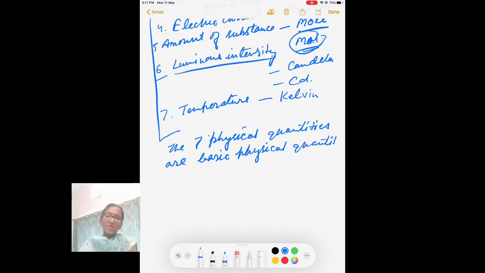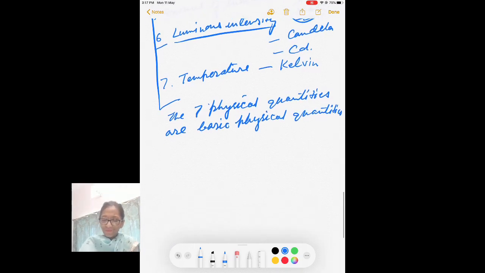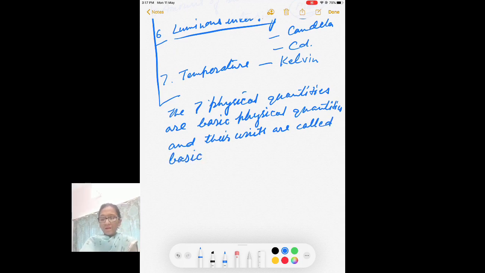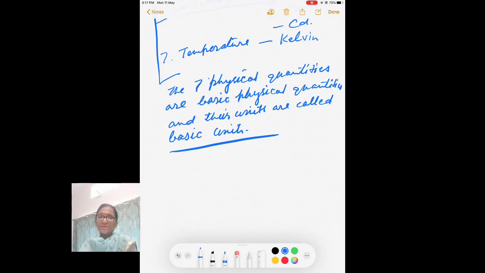Their units are called basic units. Now, we have hundreds of physical quantities, but a very limited number of units.